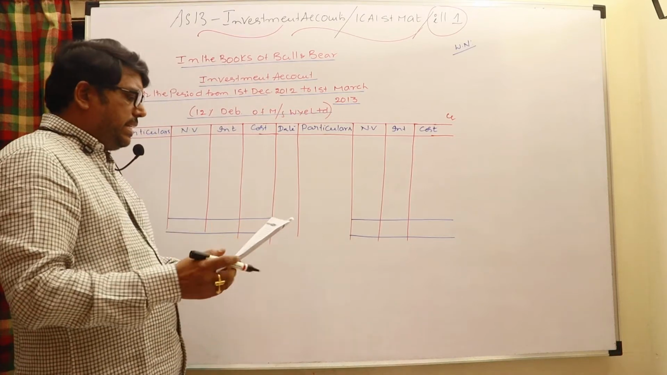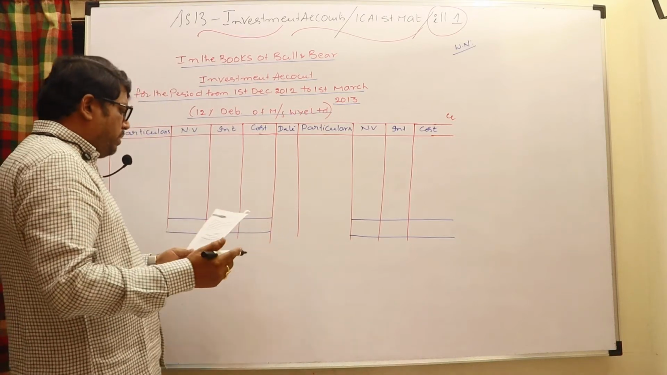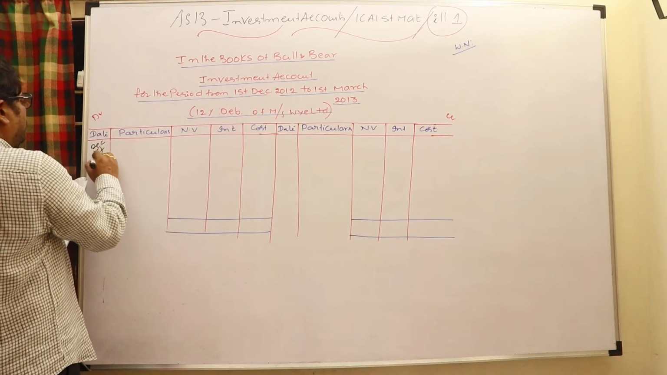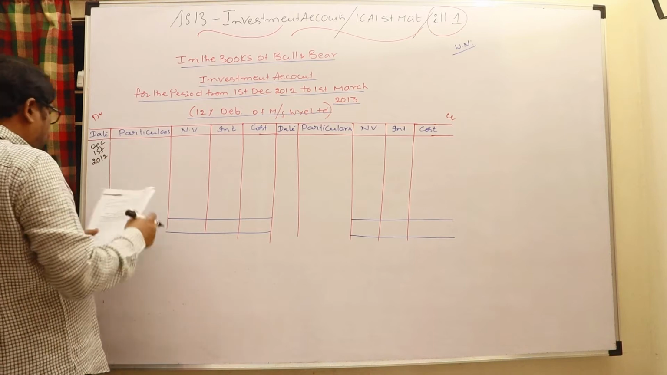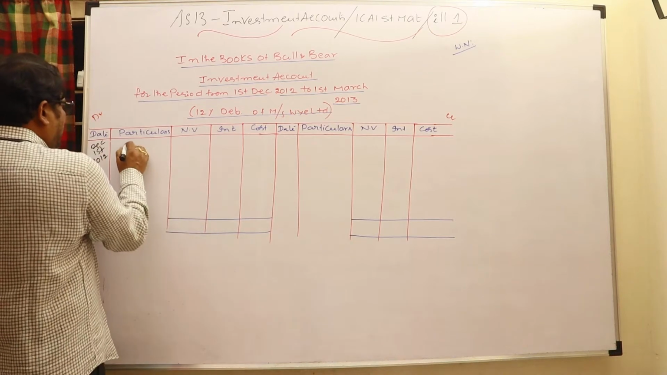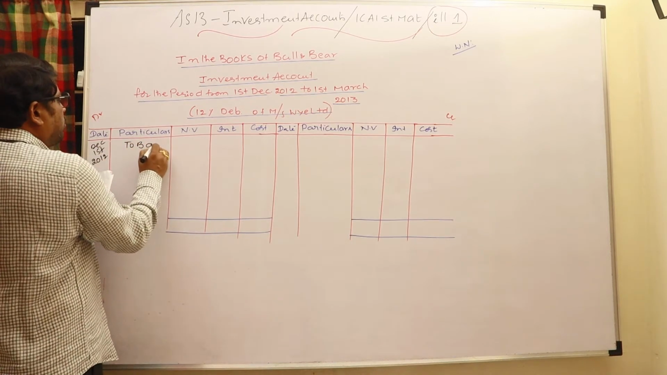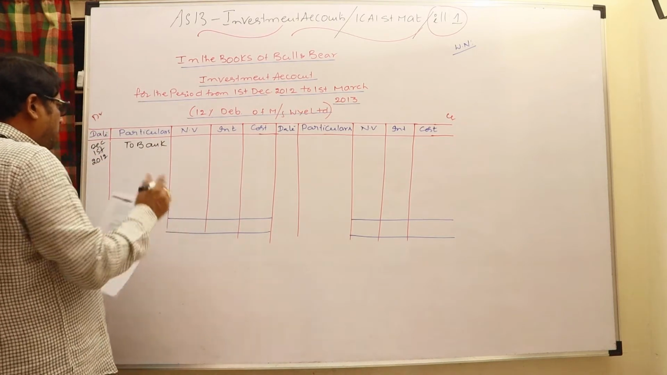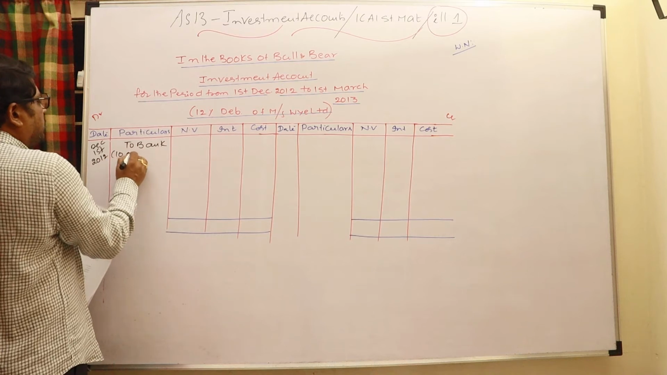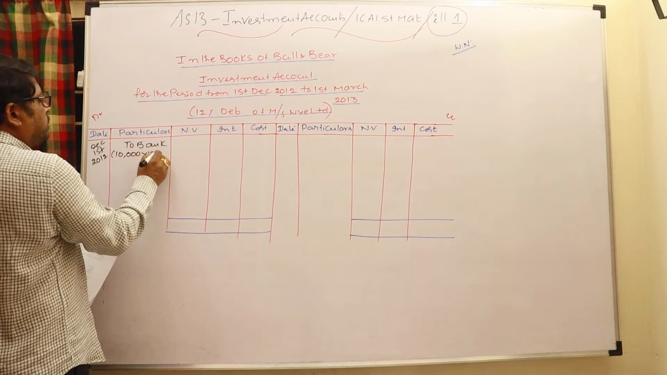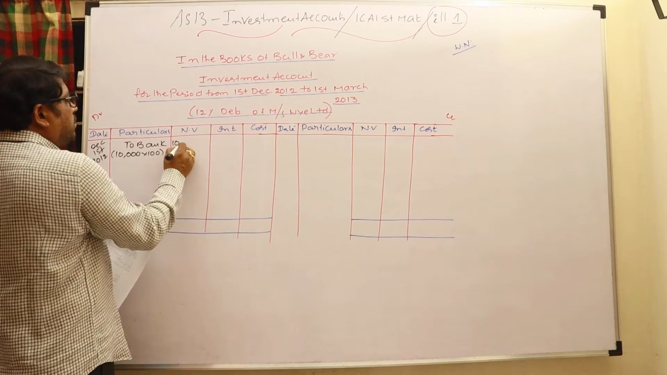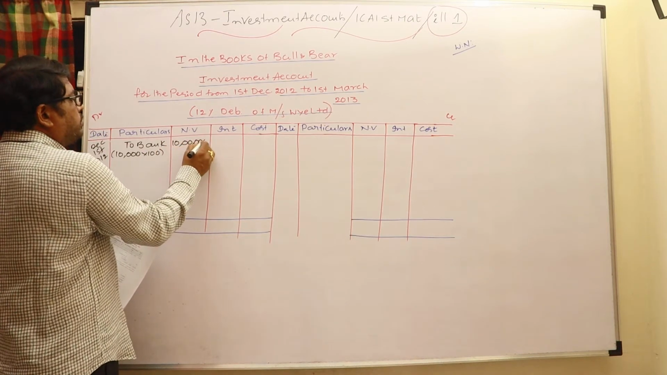Look at that. Whenever purchase has taken place on December 1st, 2012, whenever investments are bought, investments account is debited to bank account. How many investments are purchased? 10,000. Face value 100 rupees. 10,000 into 100 rupees, 10 lakhs. Write that in the nominal value column.